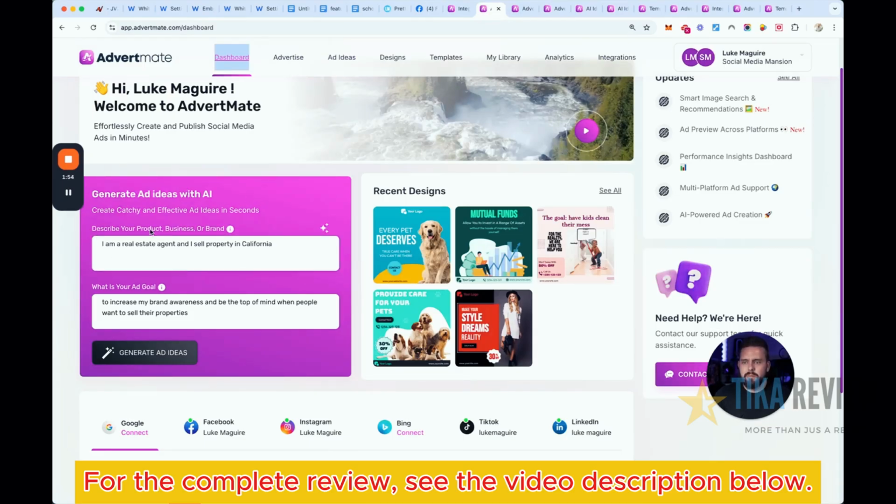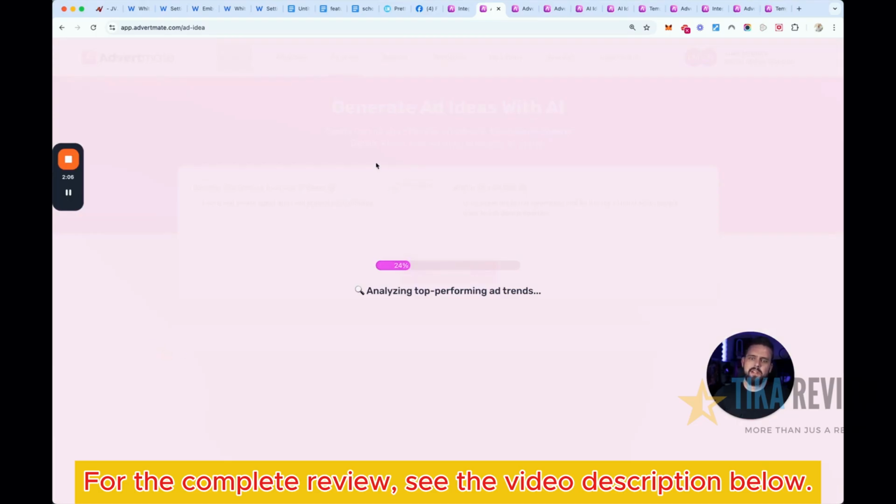Describe your product, business or brand. So this says, I'm a real estate agent, I sell property in California. The goal is to increase brand awareness and to be top of mind when people sell their properties. We're going to hit generate. The AI ads advisor will then go through and find the best creatives, the best text. It'll write the ad out. It'll find the best types of ads as well that it thinks you should be using.